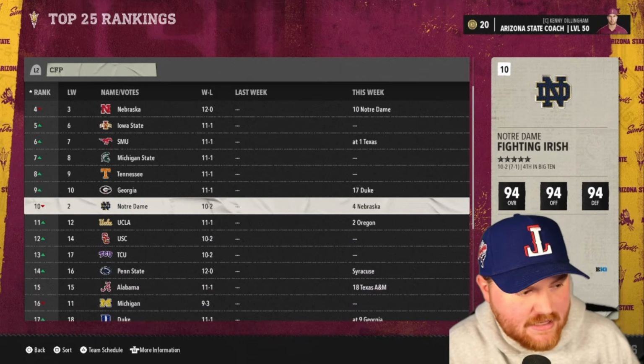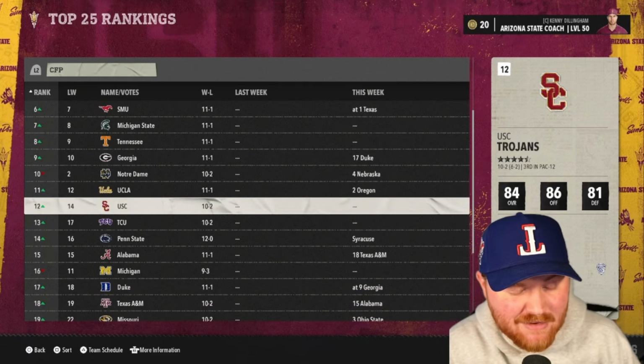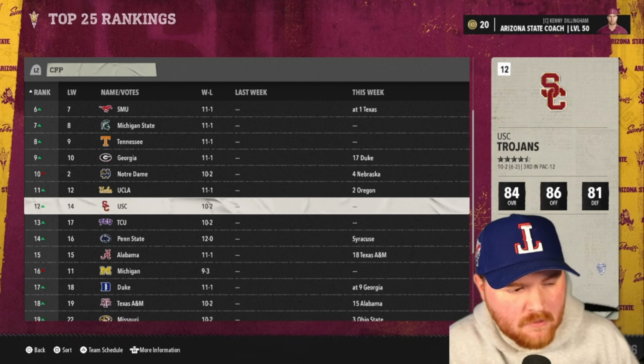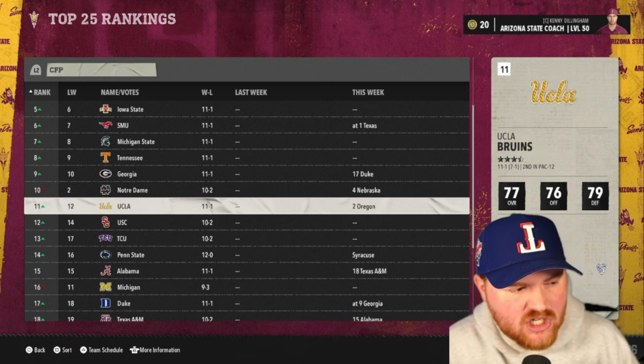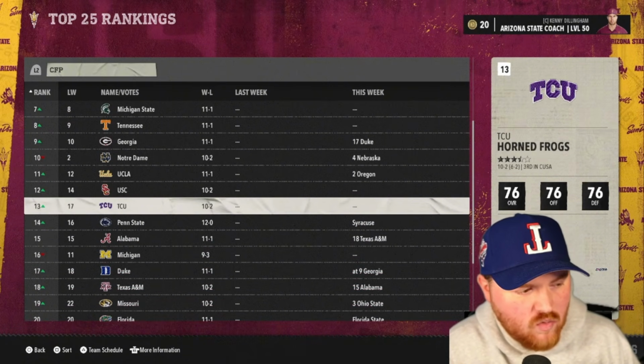I don't think that we have any SEC teams. Notre Dame is probably right on the edge there. USC is right on the edge as well. Don't know exactly what they're looking for. They're probably hoping for just the top teams to win. I don't think it matters so much in the Pac-12, but the top teams to win.